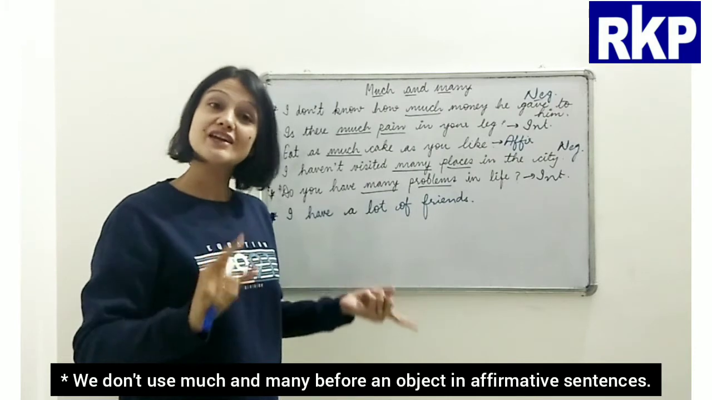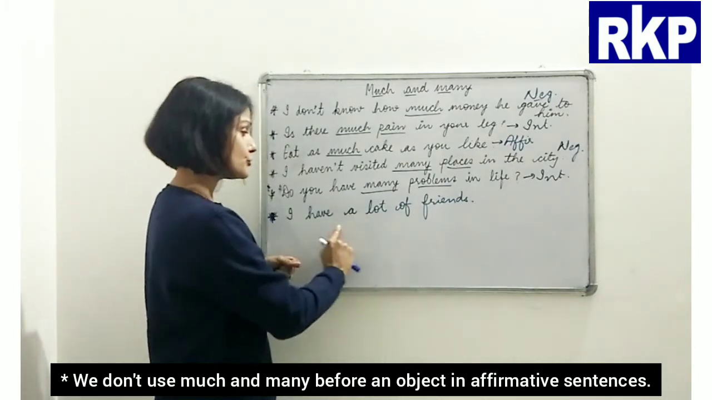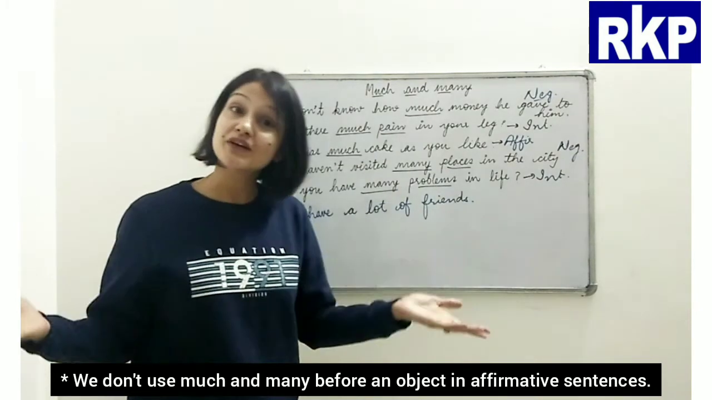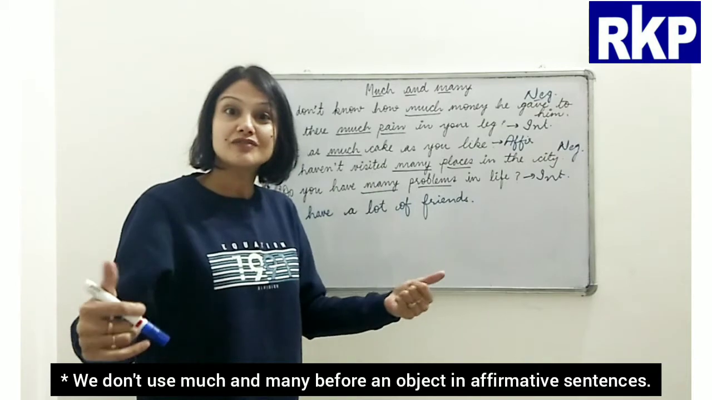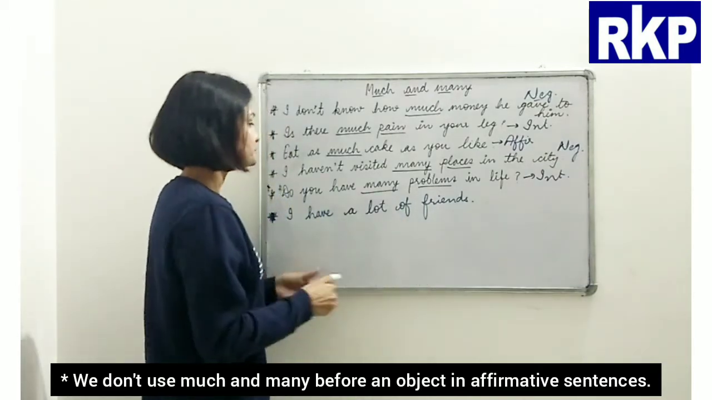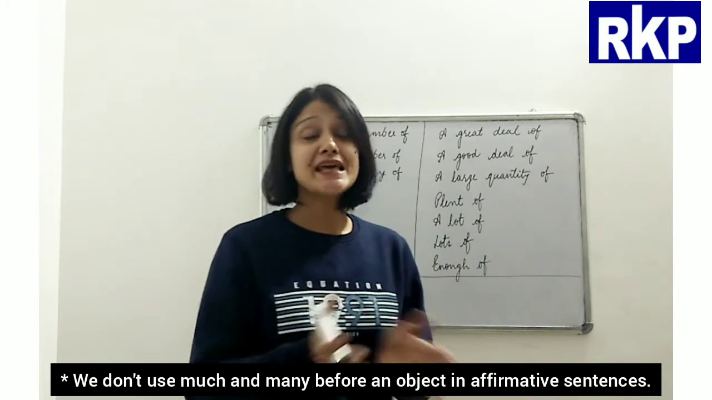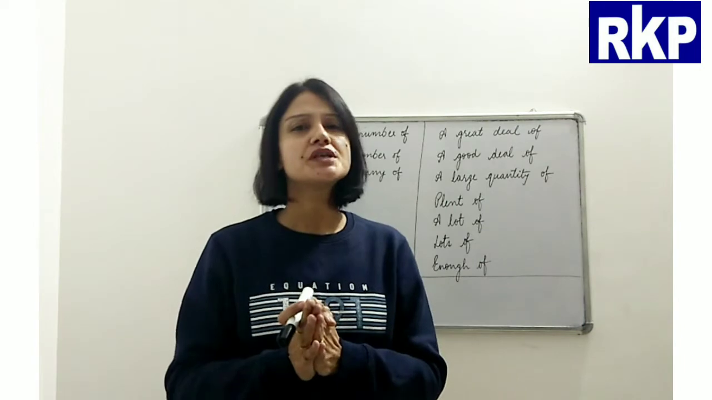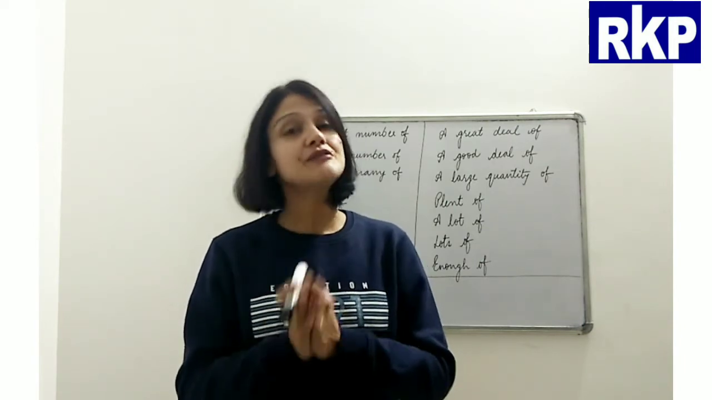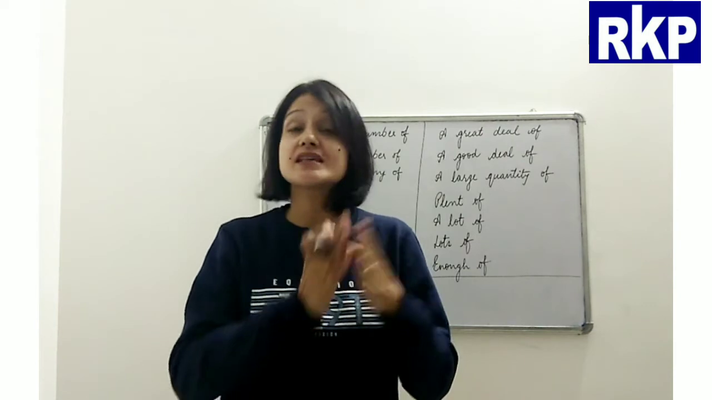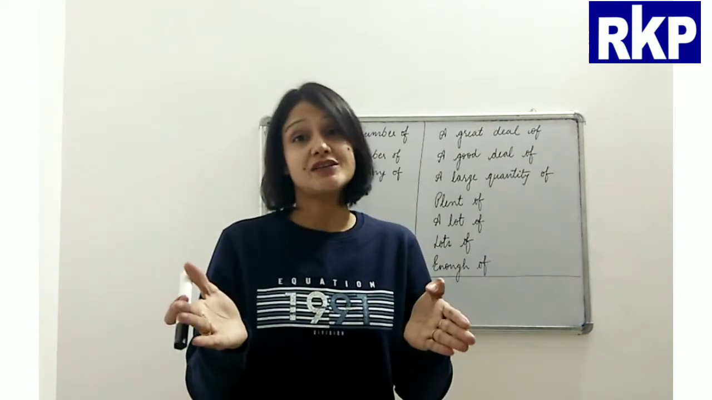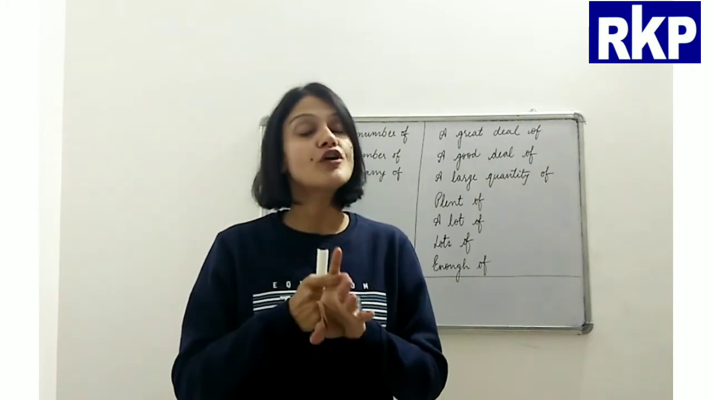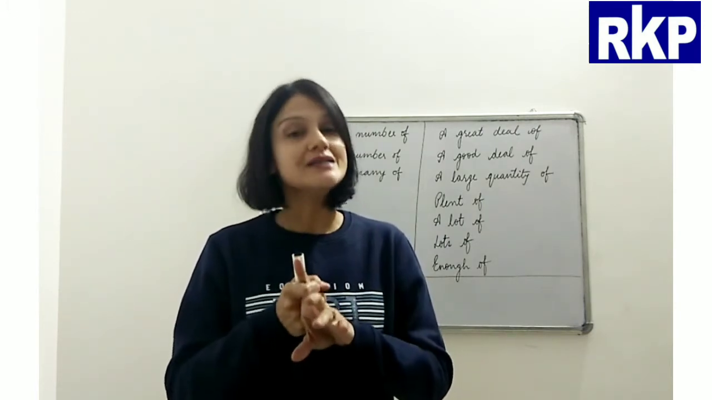Instead of the word many, you should use a phrase like a lot of, a large number of, a great number of, right? Like that we can say. So beta, please remember this thing that we can never use much and many in an affirmative sentence right before the object. Okay, we cannot use that. And this rule goes for both much and many.